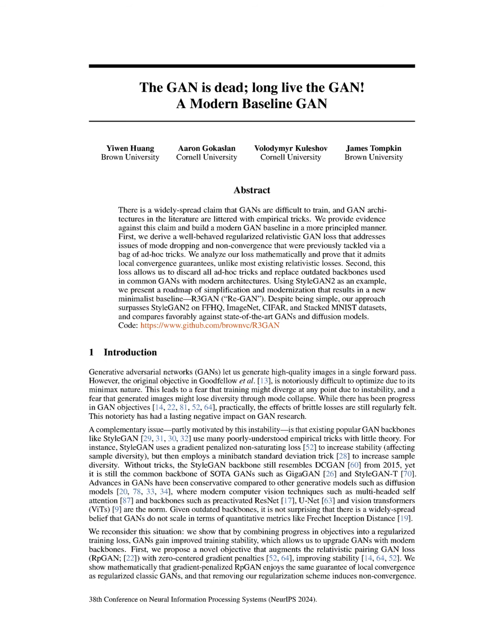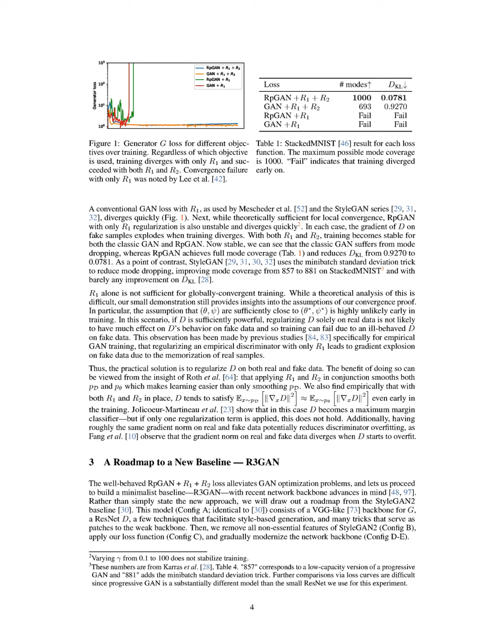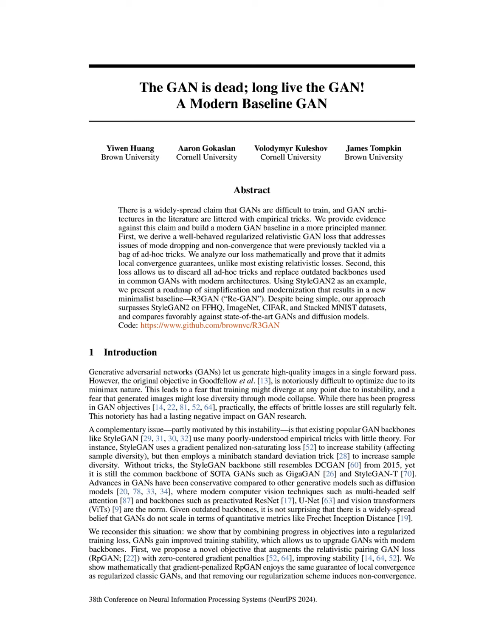The proposed method enhances the relativistic pairing GAN, RPGAN, by integrating zero-centered gradient penalties, 0GP, to improve stability and convergence. The key steps involve first augmenting the RPGAN loss with these gradient penalties, specifically R1 and R2, which penalize the gradient norms of the discriminator on both real and fake data. This dual regularization ensures that the discriminator does not overfit to real samples, thus preventing gradient explosion and promoting stable